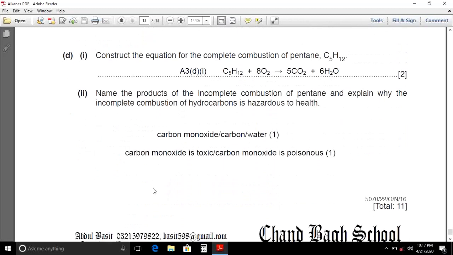Construct the equation for the complete combustion of pentane. C5H12 completely burns and produces 5 moles of carbon dioxide and 6 moles of water.